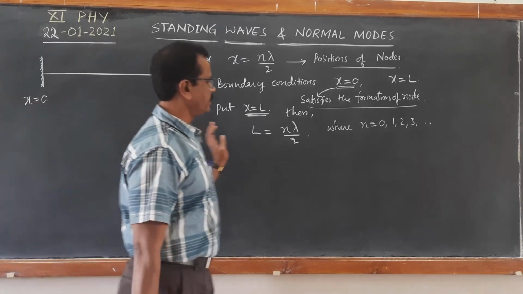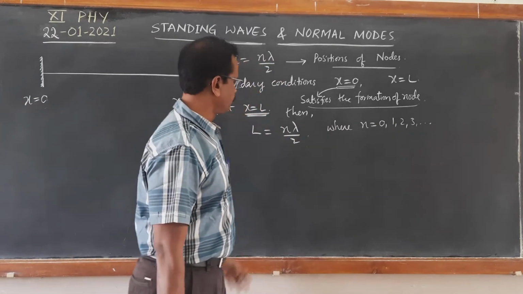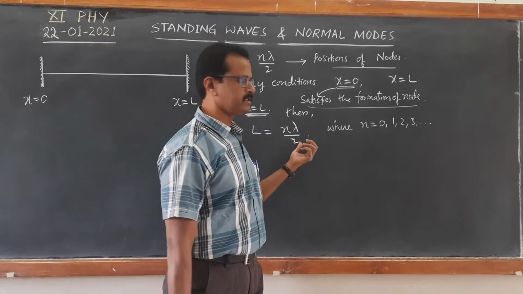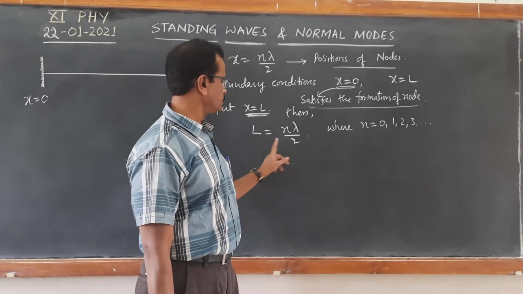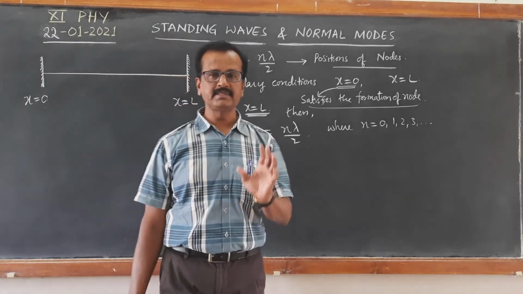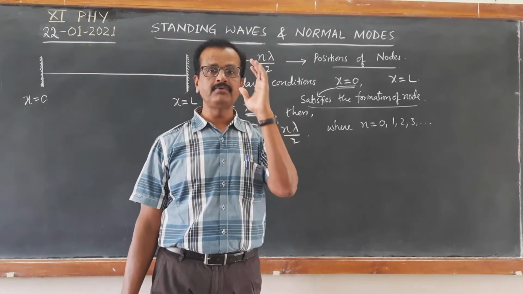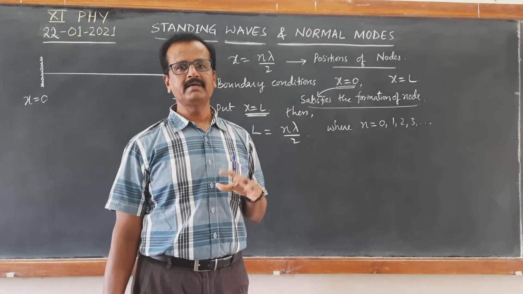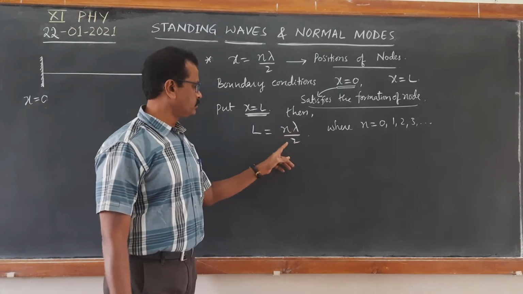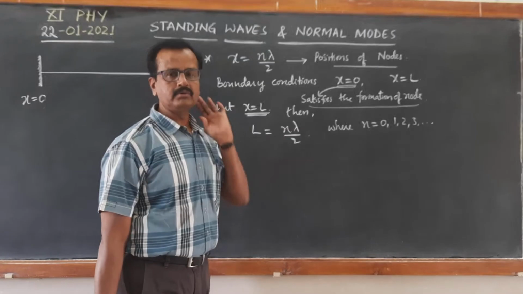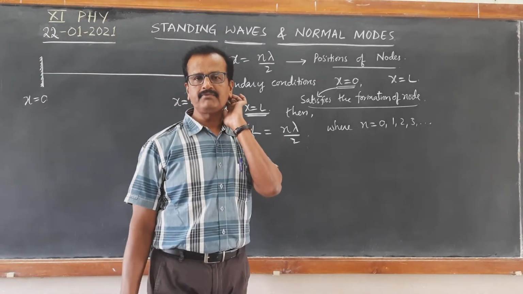Now you have to put n equal to 1. If you put n equal to 1, then L becomes lambda by 2, so lambda becomes equal to 2L. That becomes the fundamental mode of wavelength.